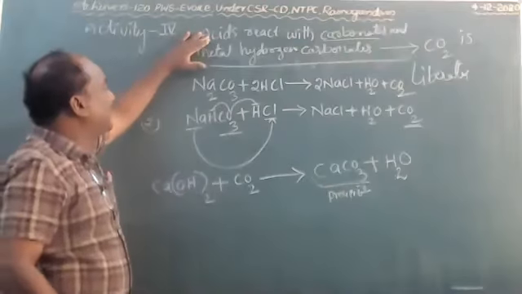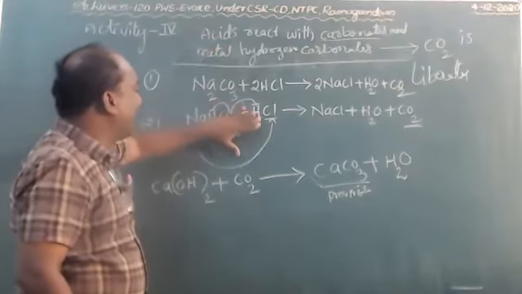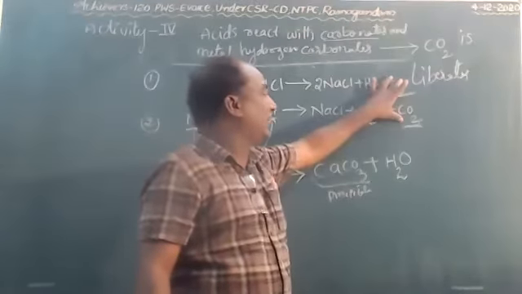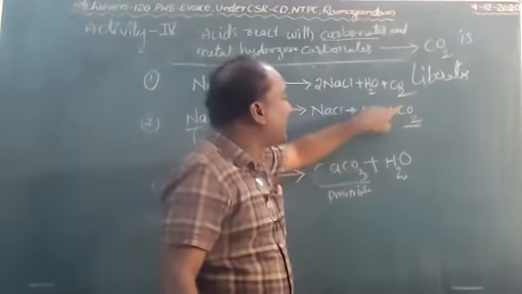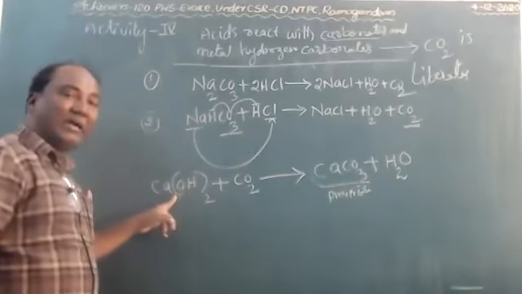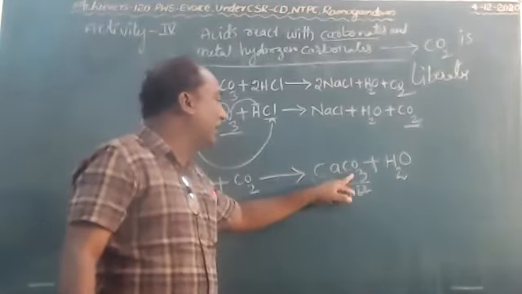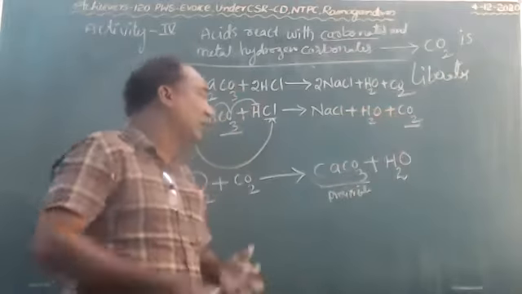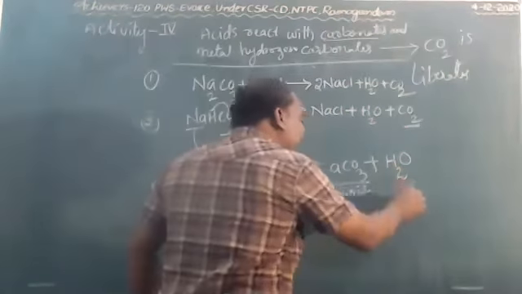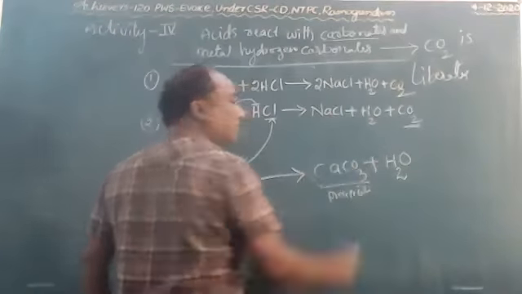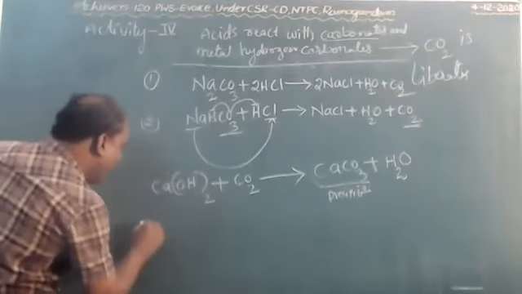Actually, when acids react with carbonates and metal hydrogen carbonates, carbon dioxide gas is liberated. Now the liberated gas is passed through lime water. It turns milky white, that is calcium carbonate, and water is formed. Now if still more carbon dioxide gas is passed through this,